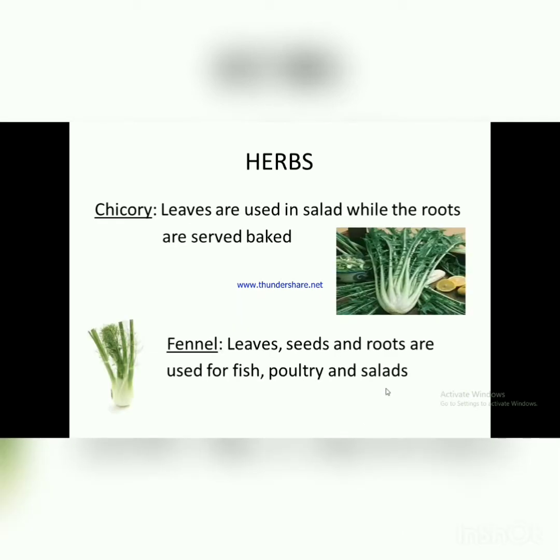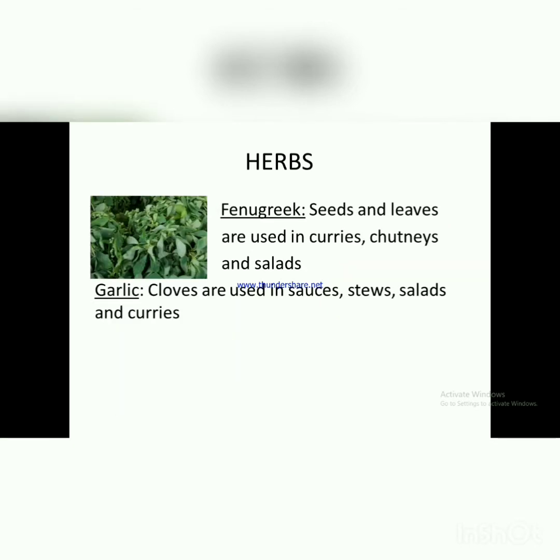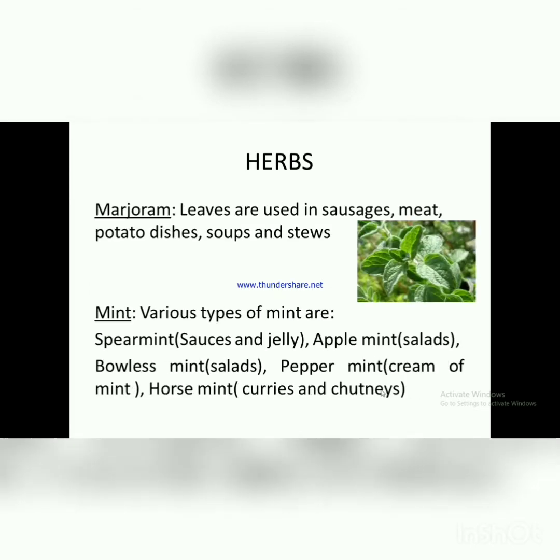Chicory. Leaves are used in salads while the roots are served as baked food. Fennel. Leaves, seeds and roots are used for fish, poultry and salads. Fenugreek. Seeds and leaves are used in curries, chutneys and salads. Garlic. Cloves are used in sauce, stew, salads and curries. Next one, marjoram. Leaves are used in sausages, meat, potato dishes, soups and stews.